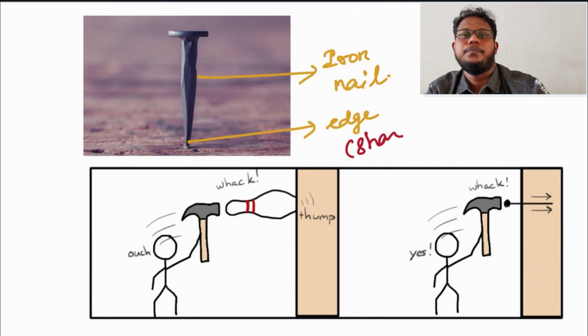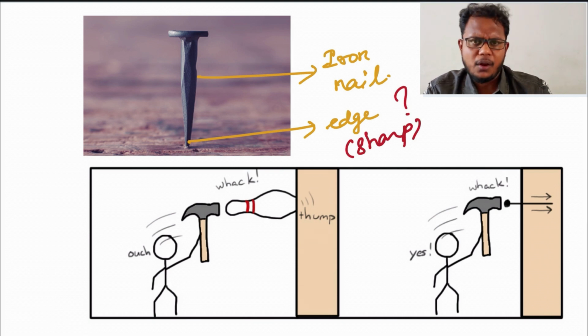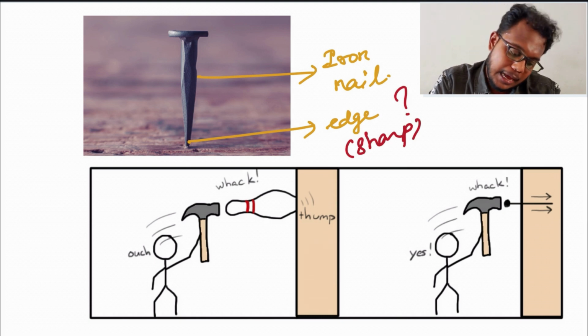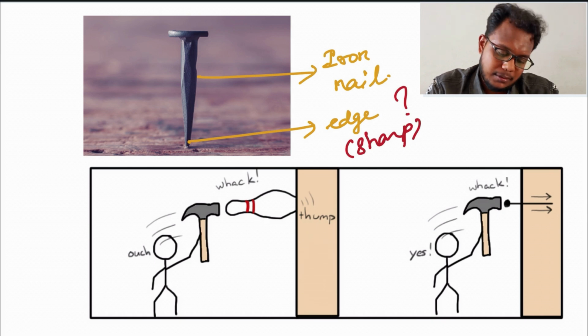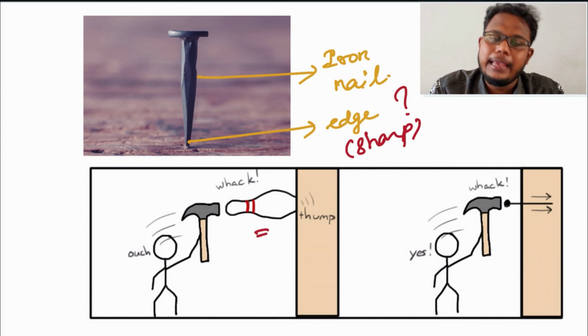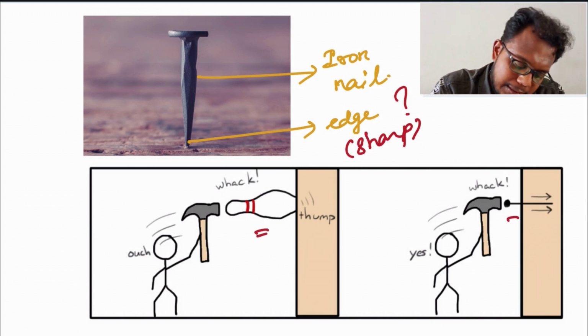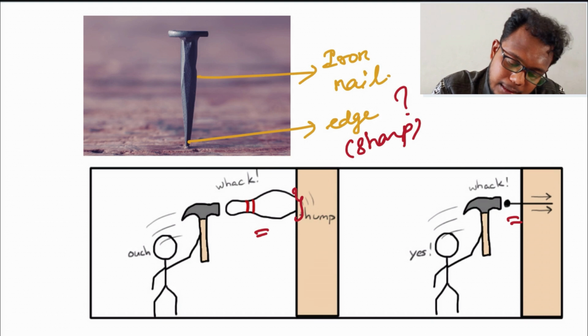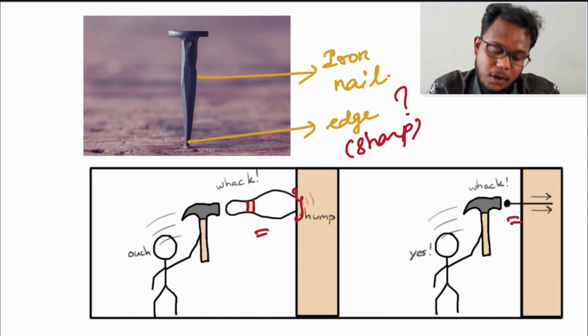Why is it sharp? So what happens when the iron nail is blunt, or not sharp? Let us take this. We have a ball and an iron nail here. We can see that this one has more area and is not sharp, and that this one has a smaller area and is sharp.